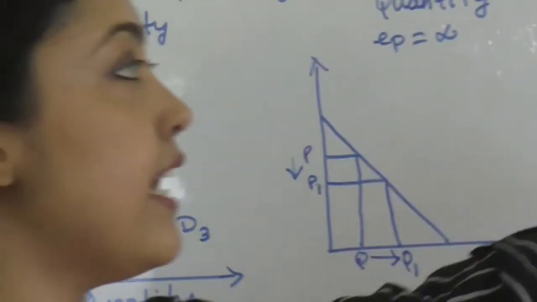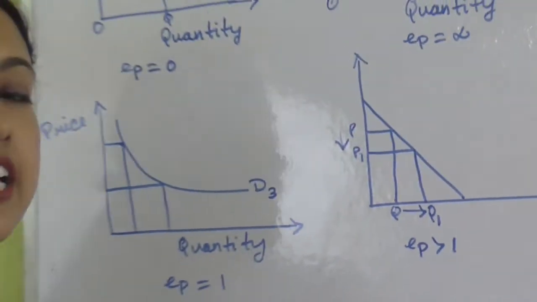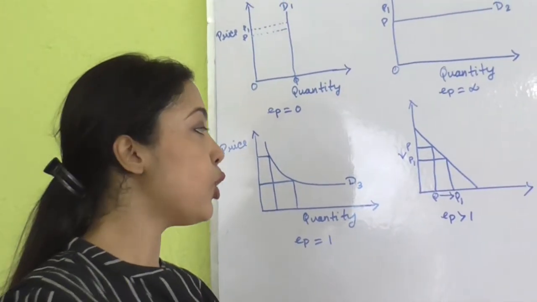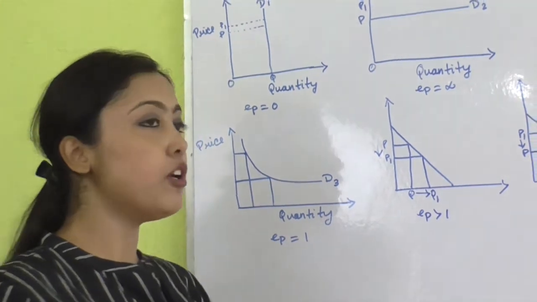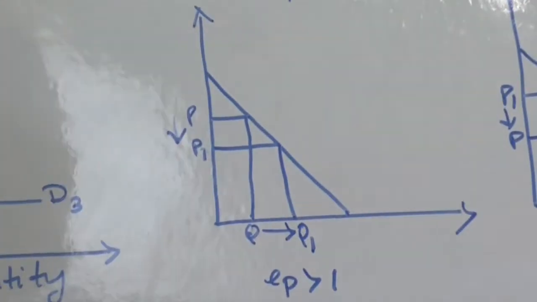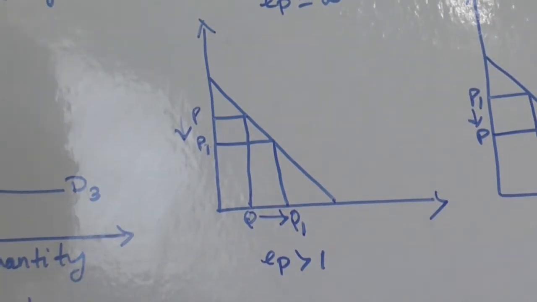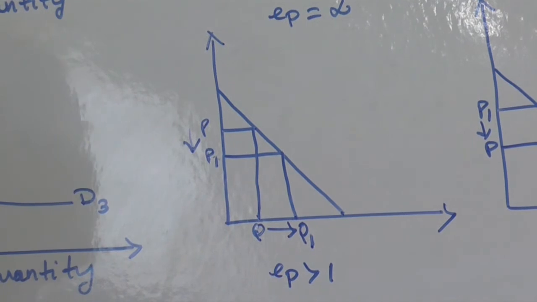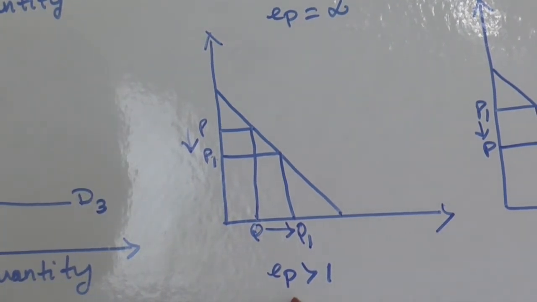Next is elastic demand. Here the percentage change in quantity demanded will always exceed the percentage change in price. So the elasticity will be greater than 1. Suppose the price level falls by 10% and the quantity demanded increases by 15%. So here we can see that the change in quantity demanded exceeds the change in price level, and the price elasticity of demand will always be greater than 1.